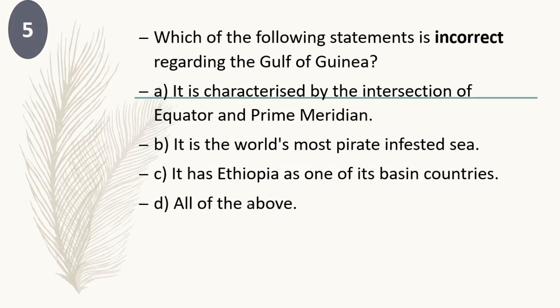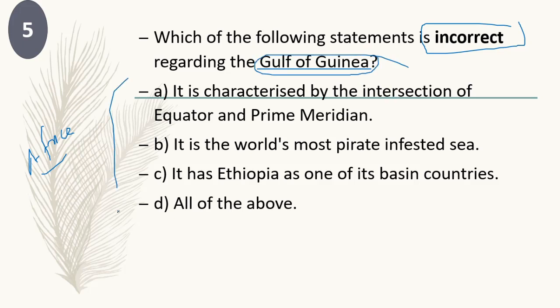Okay, so next question. Which of the following statements is incorrect regarding the Gulf of Guinea? The Gulf of Guinea, you might all know, is in the African region. In the African continent, you can see the Gulf of Guinea. Which point is wrong? Let's see. It is characterized by the intersection of the equator and the prime meridian. Have you seen this fact anywhere? It is true.